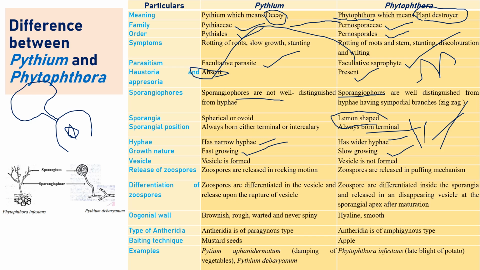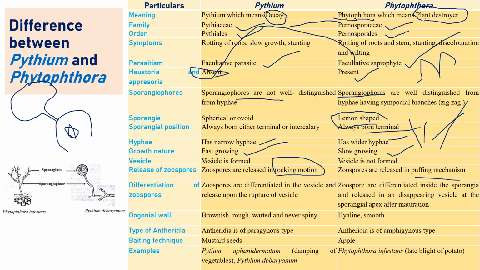When it comes to Phytophthora, there is no such formation of a vesicle. As for the release of zoospores, in Phytophthora they are released by a puffing mechanism, compared to Pythium. Differentiation or formation of zoospores only takes place in the vesicle in Pythium. In Phytophthora, there is no special vesicle, so zoospore formation takes place in the sporangia itself, and they are released whenever they mature.